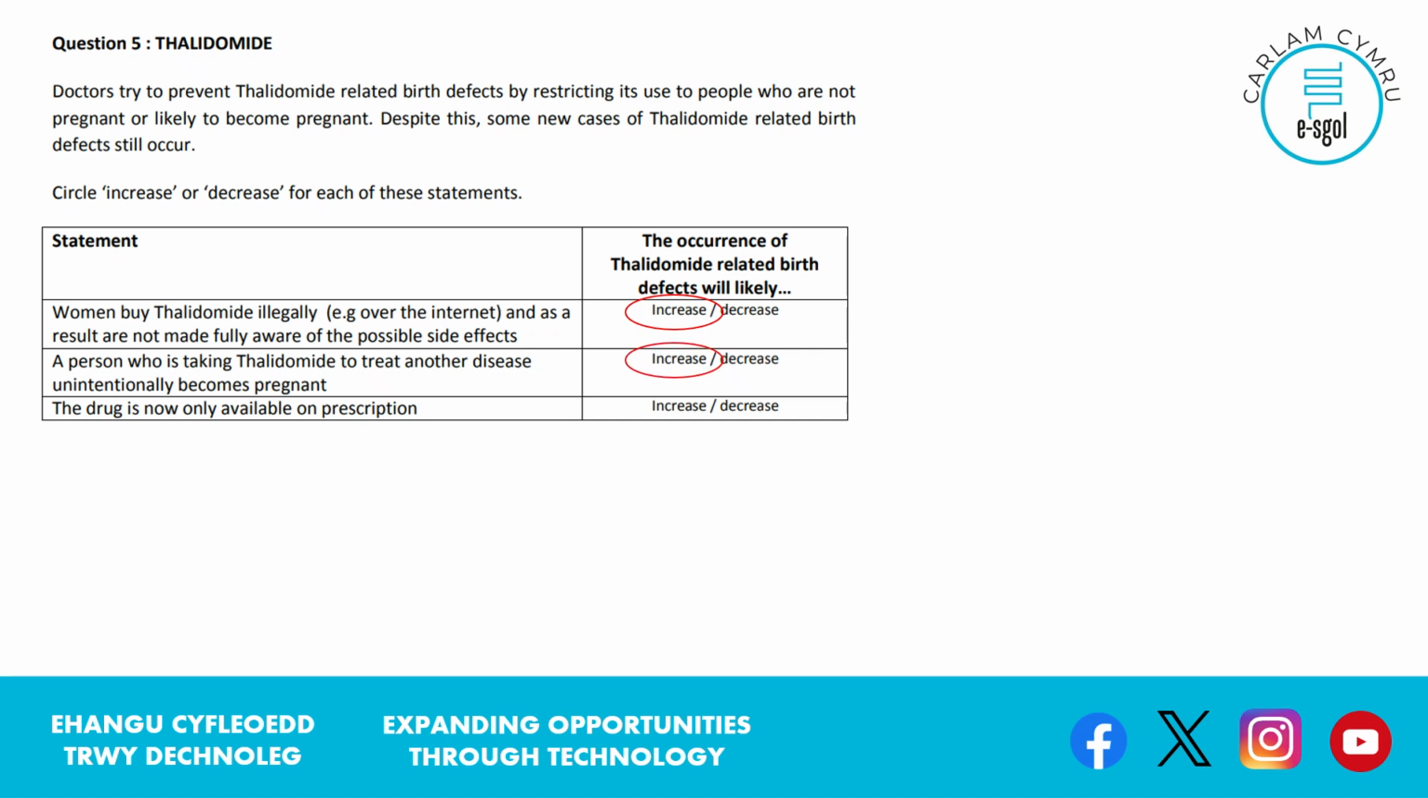Next statement. A person who is taking thalidomide to treat another disease unintentionally becomes pregnant. Well, of course, same principle here. Now you've got someone who doesn't know they're pregnant, but they're taking thalidomide to treat this other disease. That's going to increase the occurrence of thalidomide-related birth defects.